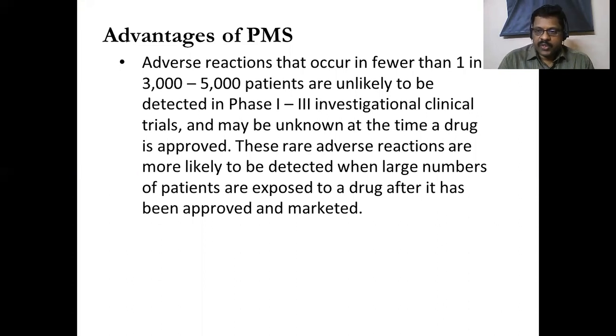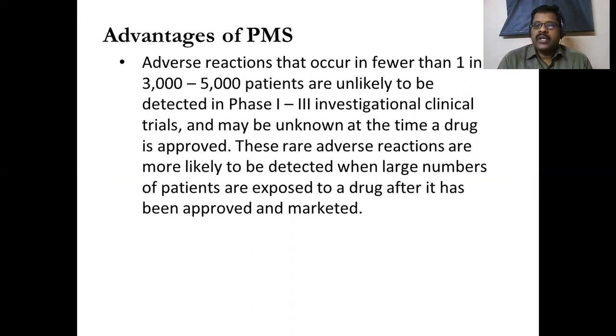Advantages of post-marketing surveillance study: if you consider, here we are testing more than 3,000 to 5,000 patients, and we are finding adverse reactions among them in only one out of 3,000 to 5,000 patients. So very rarely reported adverse drug reactions are found in this stage because they are completely filtered out in phase 3.